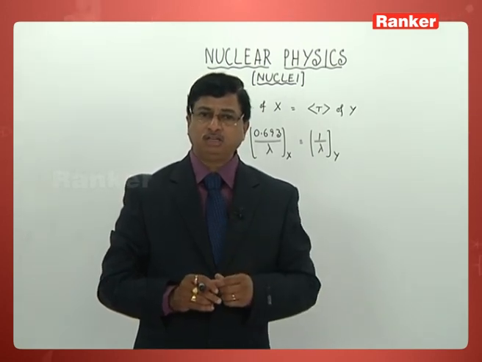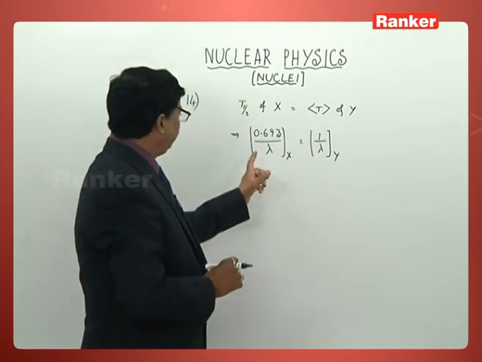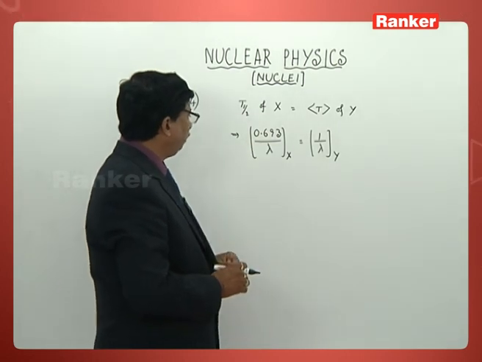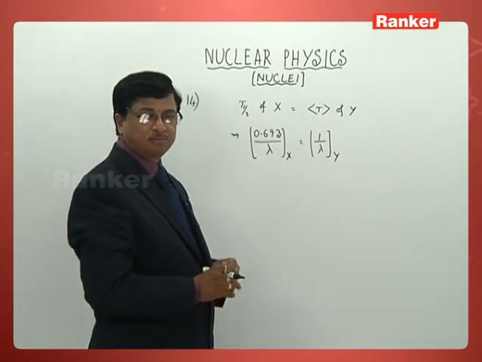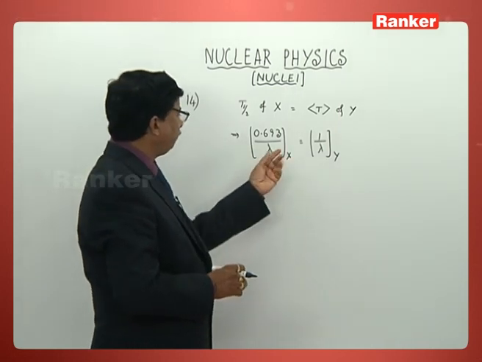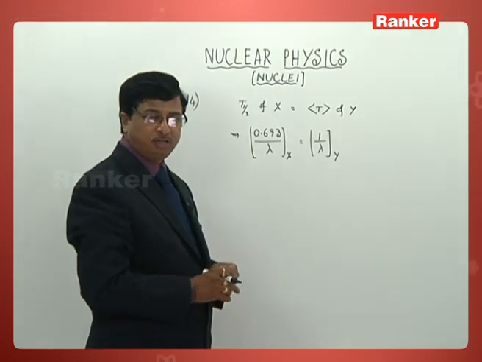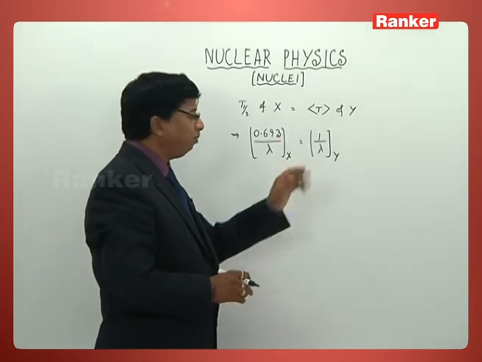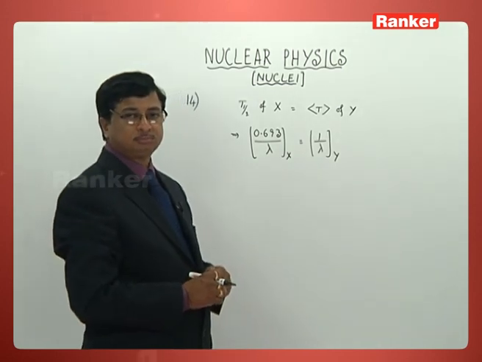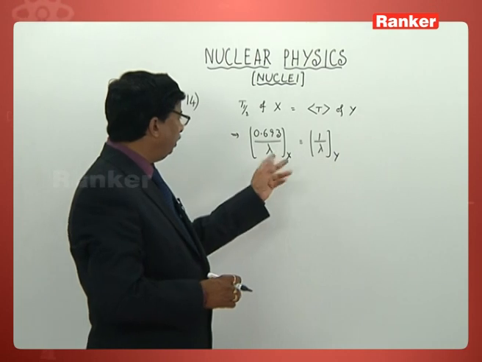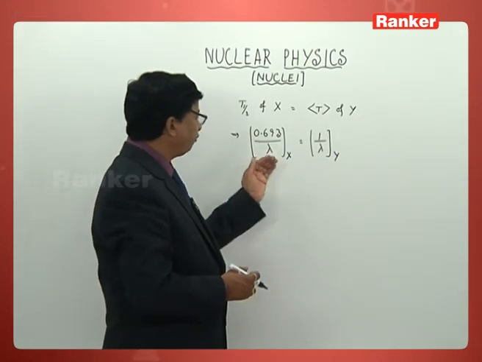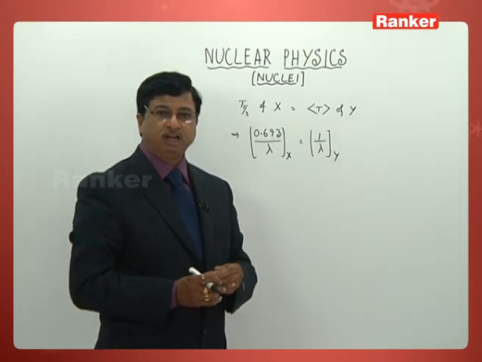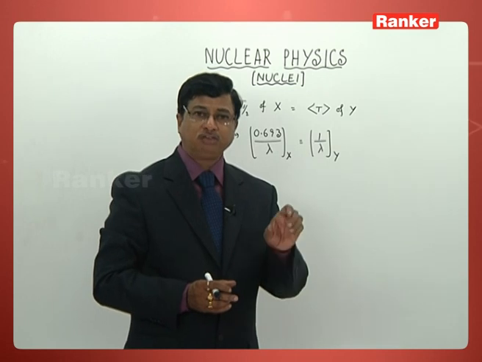Purely theoretical, there is nothing in that. The way he has given you, 1 by lambda of Y is equal to 0.693 by lambda of X. So certainly you can understand lambda of X in this particular case is going to be 0.693 times the lambda of Y. When lambda is more, you can definitely understand its half-life span is going to be less.